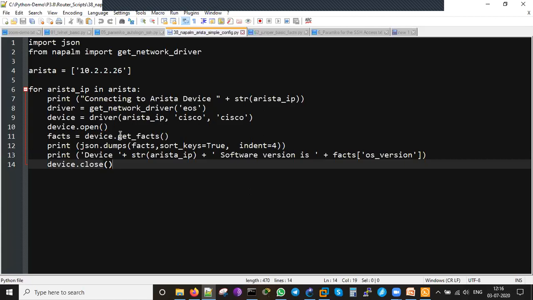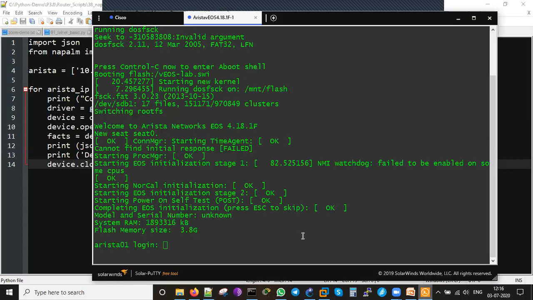So when I'm getting the facts, it will be dumping these facts in JSON format. Sort keys true, and indent is for how many spaces it has to give, so that it will be viewable very easily. Then print device Arista IP software version is facts OS version. This much information I'll be getting. Once I'm getting all the information and it is printed properly, close the device and come out. So this is the script which is going to run on the Arista box. Let me see whether Arista has been, yeah, it is ready now. I'll log in as admin.